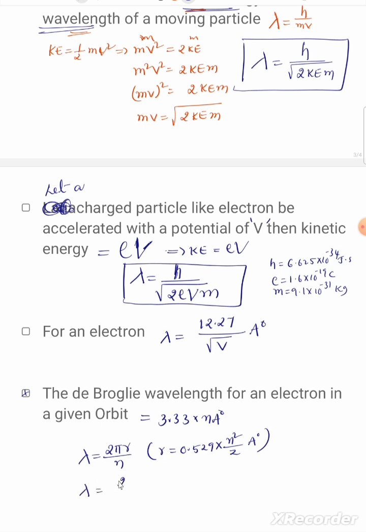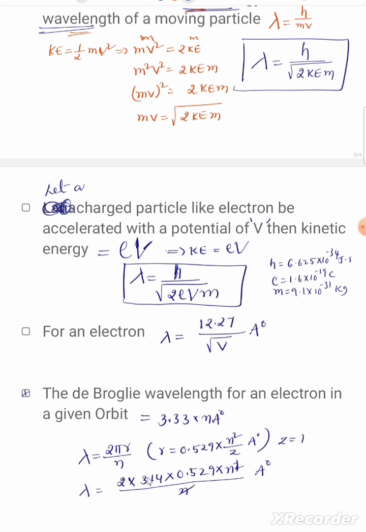Then lambda equals 2 into 3.14 into 0.529 into n square, where Z equals 1 for hydrogen, divided by n, in angstroms. Here n square by n, so n is cancelled.